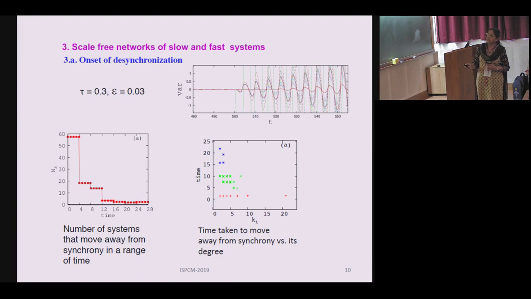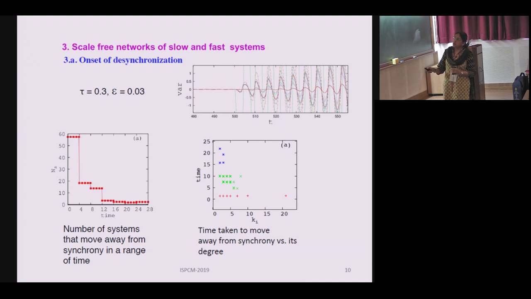So onset of desynchronization is something which is immediate, but the time taken for that will depend upon the connectivity of the network. It will also depend upon the shortest path of every node from that particular slow node, as well as the degree of the other nodes. So these are all characterized here in this slide.